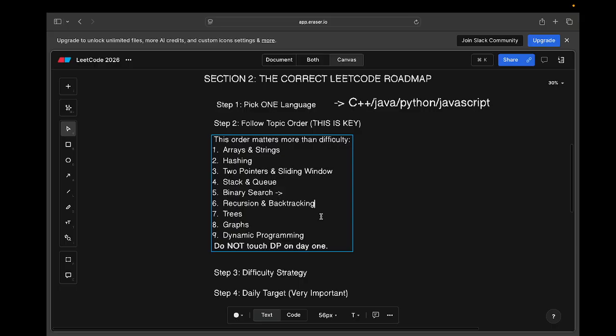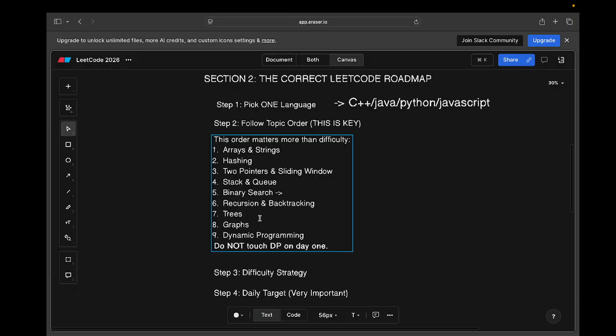Then come to trees. If you do not know recursion, you are not able to solve the problems of trees and graphs, because in most cases you are actually using recursion there, right? Then learn trees, then graphs. I don't know why people say these are really difficult topics. I'm not saying they are easy, but if you have a good understanding of recursion and backtracking, then trees and graphs become really easy to approach, right?